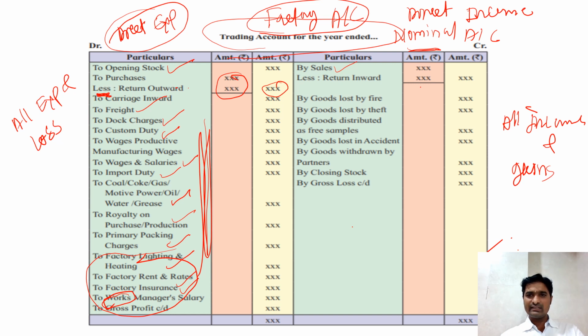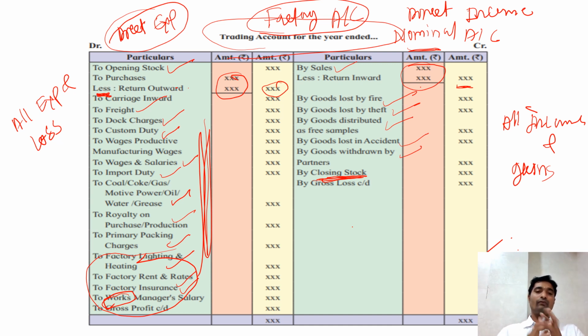So sales return is deducted from the sales, and after deduction of that amount, whatever amount we get is called net sales. After that, goods lost by fire, goods lost by theft, goods distributed as free samples, goods lost in accident, goods withdrawn by partners. All these things are taken on the credit side of your trading account, and along with that the closing stock. This is the last thing that we have taken on the trading account credit side.